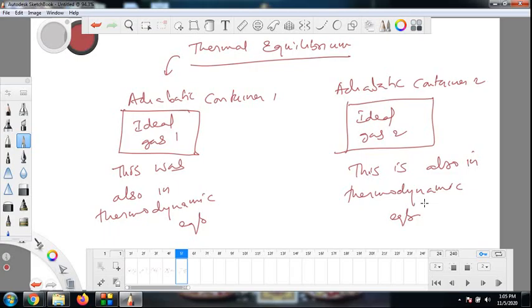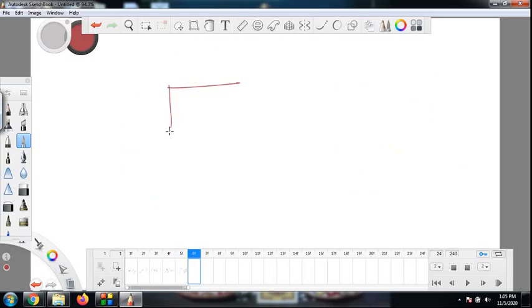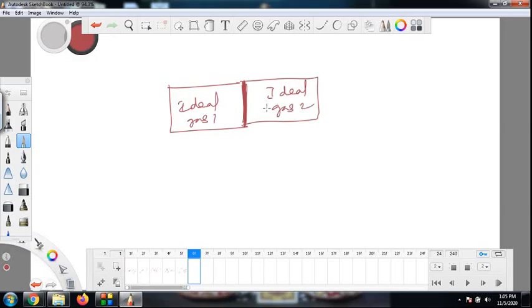Okay, we have two such gas containers. Now suppose I bring both these containers and make them touch each other like this. Of course here the adiabatic walls are touching. The bold line that I have shown is the adiabatic walls of both the containers which are touching. So this is ideal gas 1 and this is ideal gas 2. So these two containers are touching.